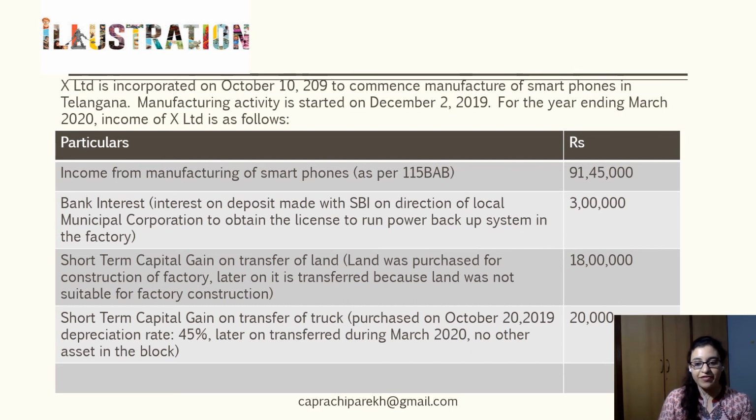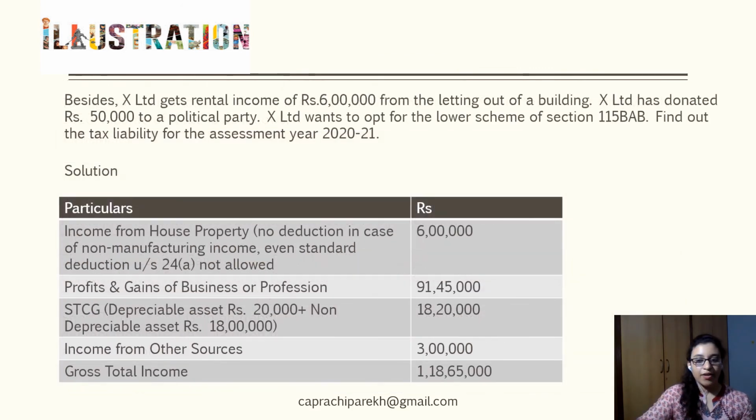Depreciation rate was 45% and it was later on transferred in the month of March 2020 for 20,000 rupees. There is no other asset in the block. So these are the details with regards to income which have been provided to us. Let us look at the other details relevant to the illustration.